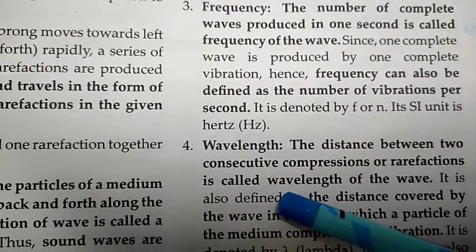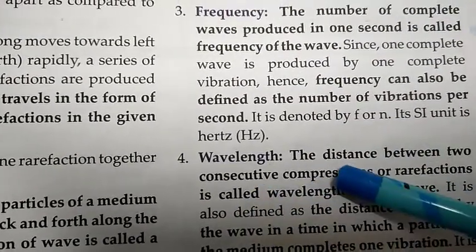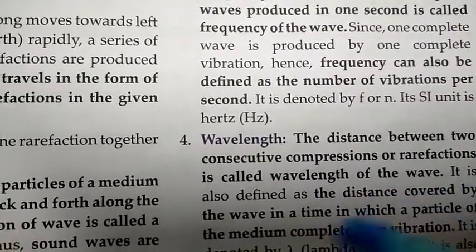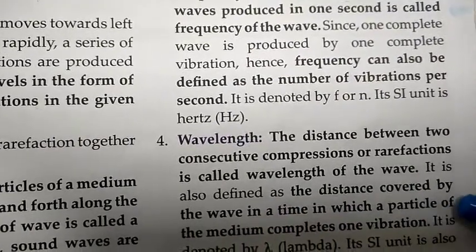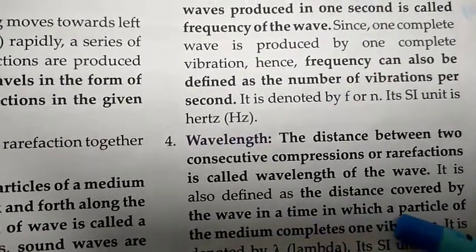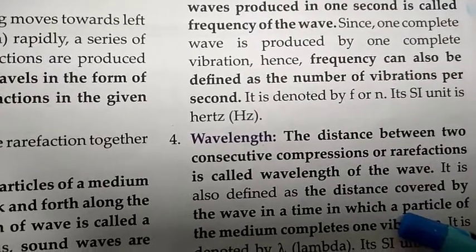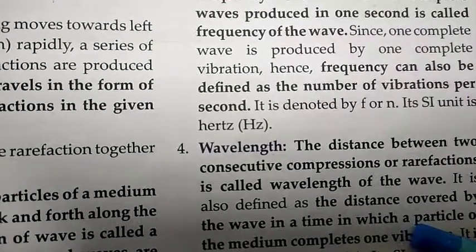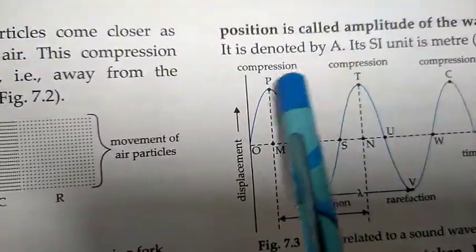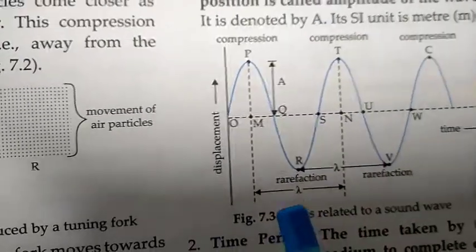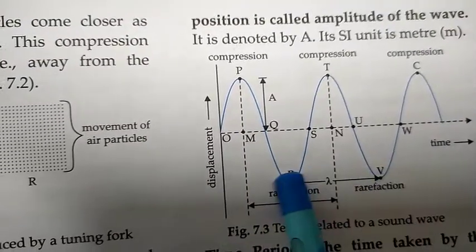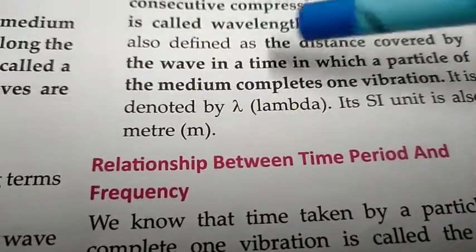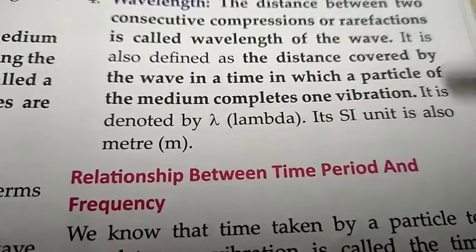Now what is wavelength? It is the distance between two consecutive compressions or rarefactions. It is also defined as the distance covered by the wave in a time in which a particle of the medium completes one vibration. Now there are two compressions and there are two rarefactions. So this is the wavelength. It is denoted by lambda and its SI unit is also meter.